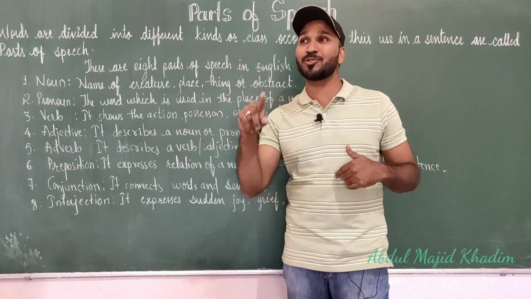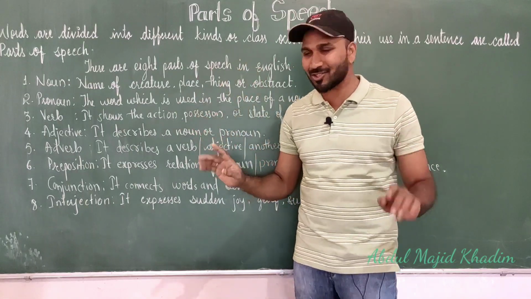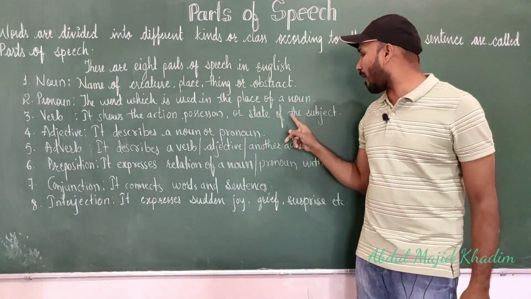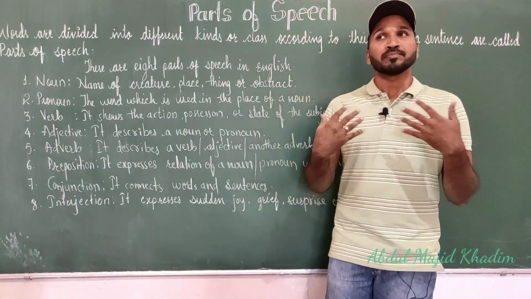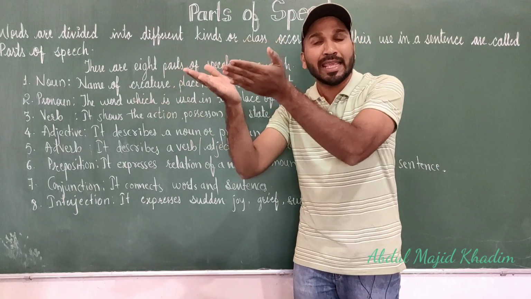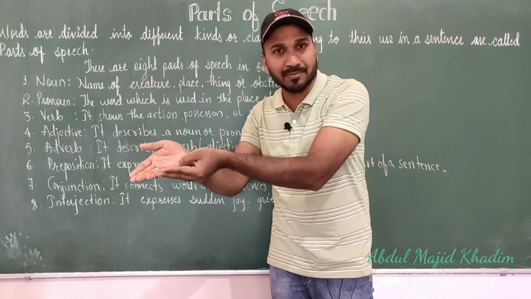Have is the verb which shows the possession. Understood? Next, state of the subject. It shows the state of a subject also, like he is a boy. Is is showing what he is.